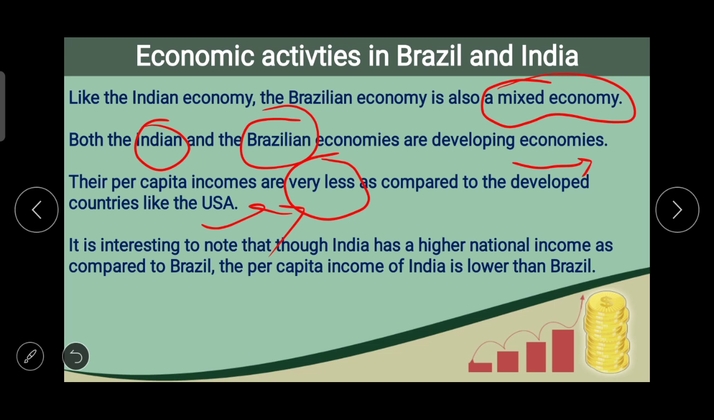It is interesting to note that though India has a higher national income as compared to Brazil, the per capita income of India is lower than Brazil. Again, I am repeating the sentence. It is interesting to note that India has a higher national income.